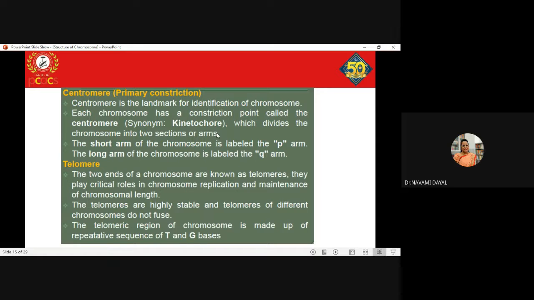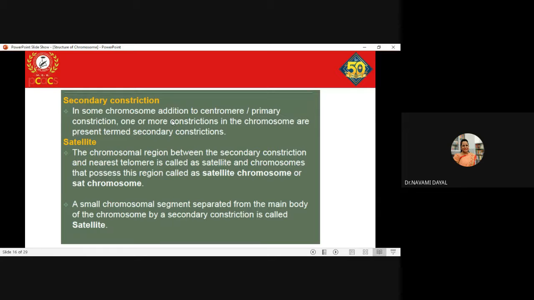during mitosis, when the asters come and the spindle fibers arrive, the hold of that chromosome to the spindle fibers is through these kinetochores. Clear? So chromosomes attach to the spindle fibers through kinetochores, and they are present on the centromeres. And the centromere is responsible for dividing the chromosome into a short arm called the P arm and the long arm called the Q arm. Secondary constrictions I already talked about. They give rise to satellites.